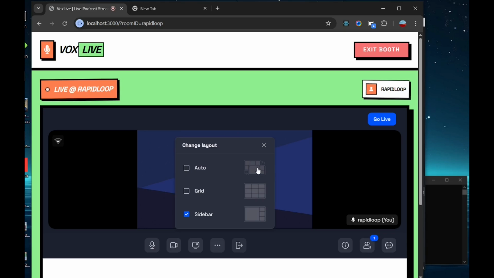On the right side as well, we also have the layout. You can change the layout style. We have the auto, the grid, and then the sidebar. If you have many participants taking part in this video or this podcast, they are going to display in a layout of your selection.